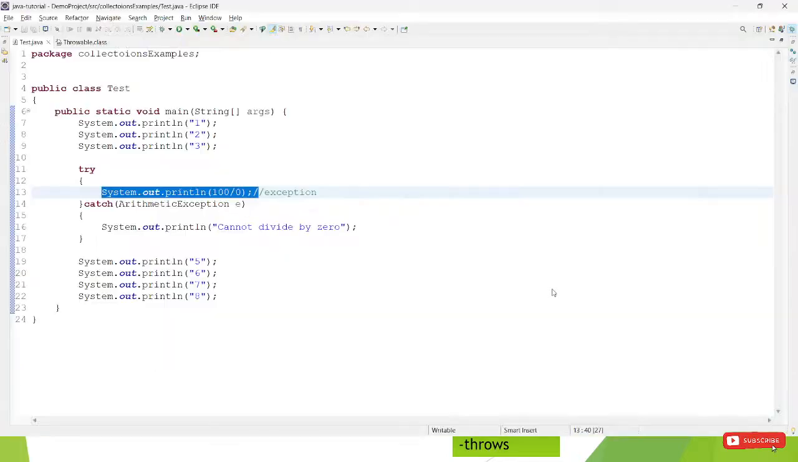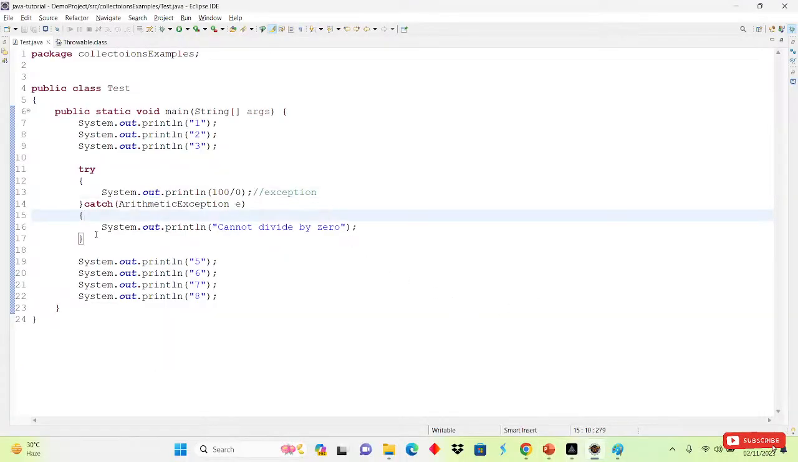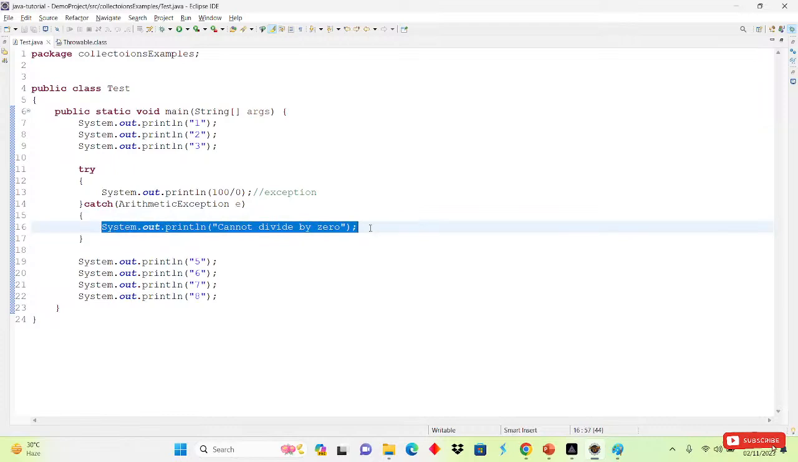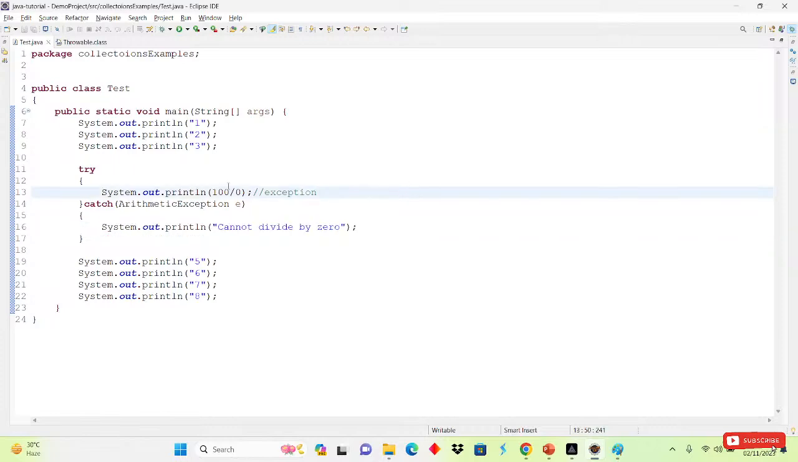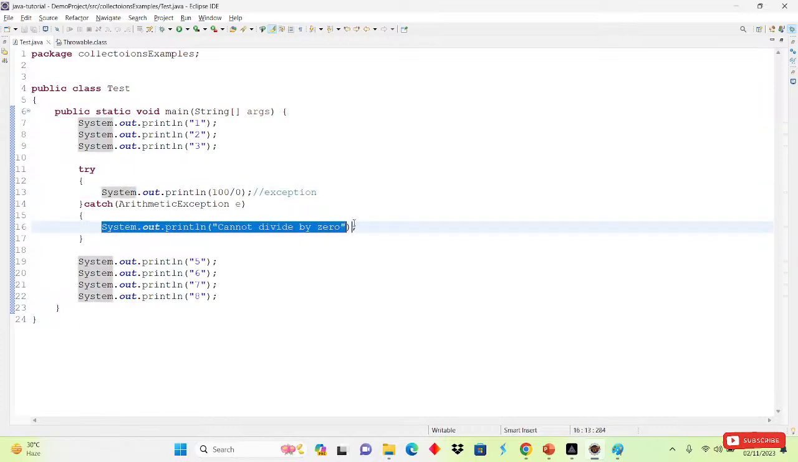So what will it do? It will execute whatever we are writing inside the handling code, that is, inside the catch block, and that will be executed by the JVM. See here, the exception occurred, so JVM will come into the catch block. If any exception occurs in this line, JVM will come to the catch block, and whatever we write in the catch block will be executed.